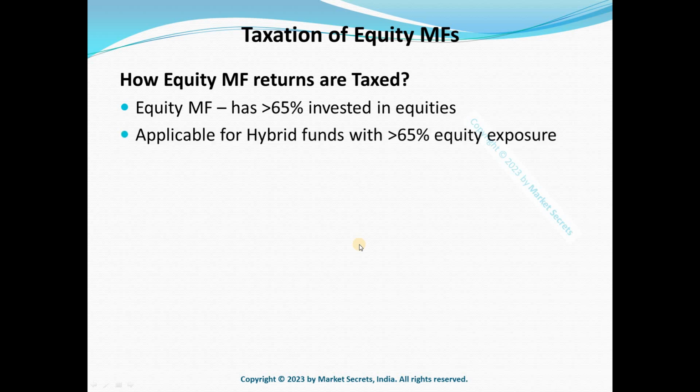Now there is another classification, which is hybrid funds. This is nothing but your balanced funds, which invest both in equity and also in the debt component. And if such hybrid funds have 65% or greater exposure towards equity, those also qualify under equity mutual fund taxation. So taxation for hybrid funds with greater than 65% equity will also fall into taxation of equity mutual funds. So both will be under the same category. So this is nothing but the classification, which ones fit into the equity mutual fund category. Now let's jump into the taxation part.